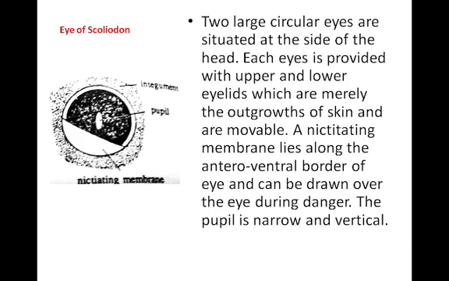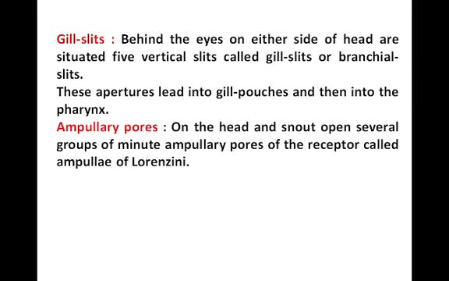So here a nictitating membrane is present, and the nictitating membrane helps protect the eyes when danger occurs in the surroundings of this Scoliodon. Now behind the eyes there are the paired gill slits. On either side of the head are situated five vertical slits called the gill slits or branchial slits. These apertures lead into the gill pouches and then into the pharynx.